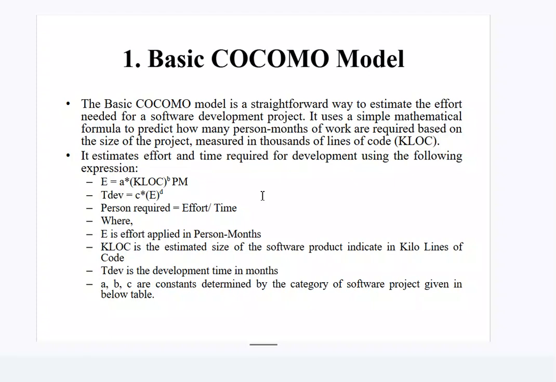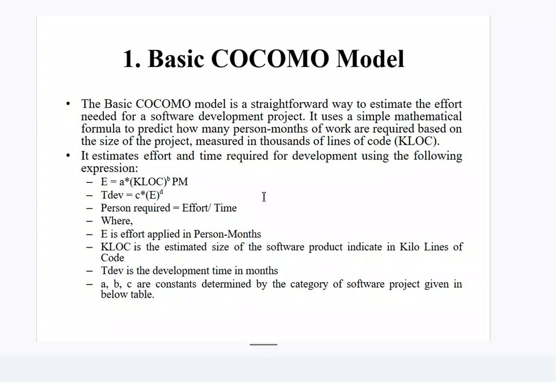The basic COCOMO model is a straightforward way to estimate the effort needed for a software development project. It uses a simple mathematical formula to predict how many person-months of work are required based on the size of the project measured in thousands of lines of code, KLOC. It estimates effort and time required for development using the following expressions: E = a(KLOC)^b PM, and TDEV = c(E)^d months, where E is effort applied in person-months. KLOC is the estimated size of the software code in kilo lines of code. What is TDEV? Development time in months.